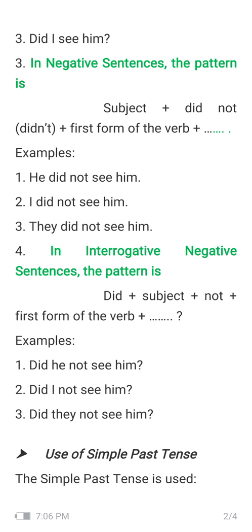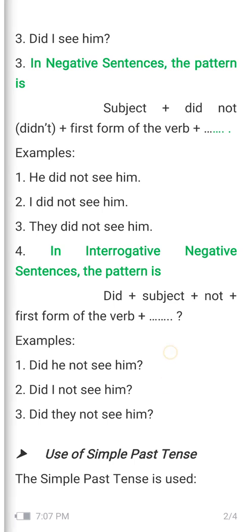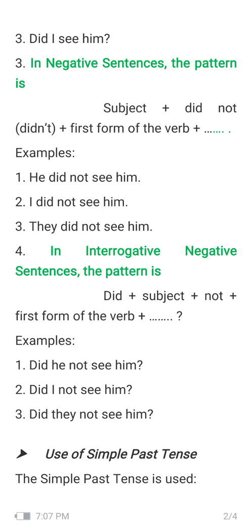Now you are seeing here that examples are for you. Did plus subject, the subject is he, and after not, the first form of the verb is see, and the object here is him. After that, please don't forget to mark the question mark sign, as it's an interrogative negative sentence, right? The next sentences are: did I not see him, did they not see him? So in interrogative negative sentences the pattern is: did plus subject plus not plus first form of the verb plus object.